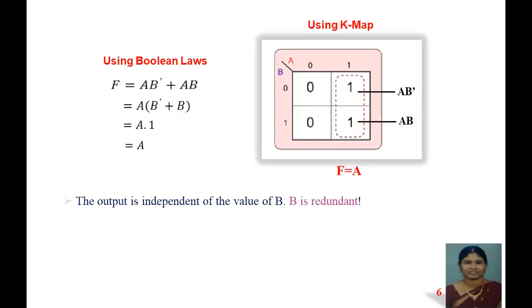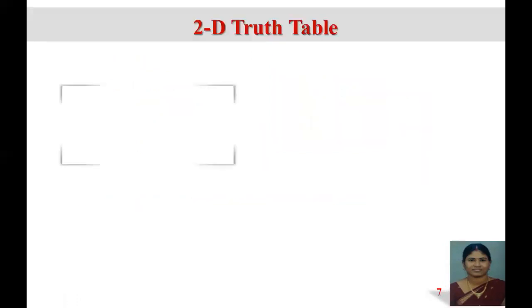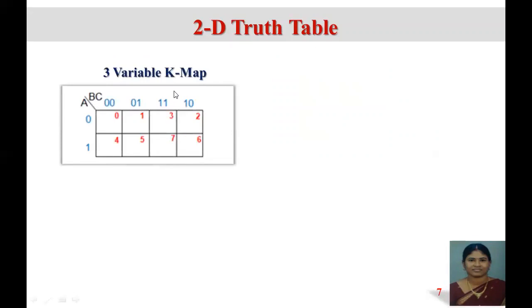So now this is the 3 variable K-map. When my input is 3 variables A, B, C, I'll be having 8 combinations. So I'm taking 8 squares, and A is only a single alphabet, so there is possibility of 0 and 1, so only 2 rows. B, C is having 2 alphabets, 2 alphabets means 4 combinations.